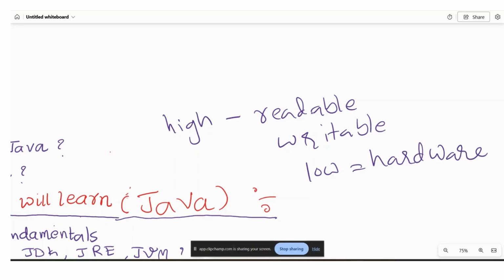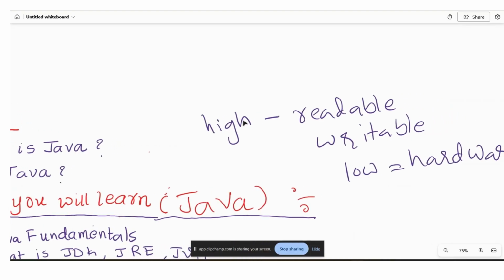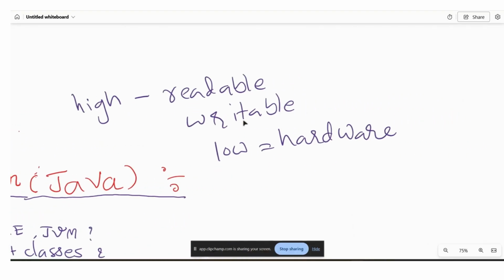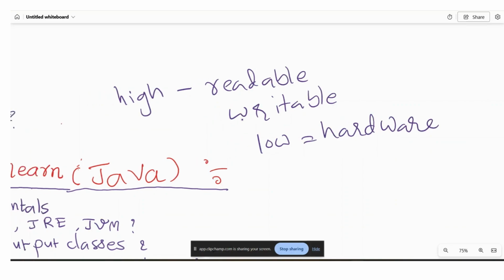So Java is a language in which we write our code and we read the code. This is how we can say that it is readable and writable. So how does Java have a wide range of applications? Enterprise level applications, for example your mobile applications, desktop applications, and the entire backend ecosystem completely depend on Java.